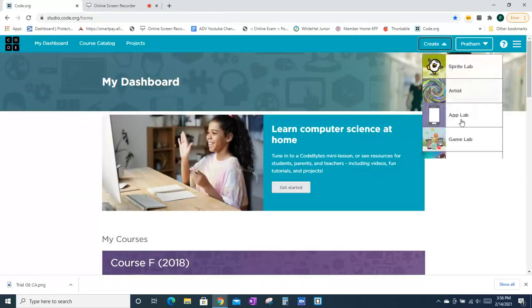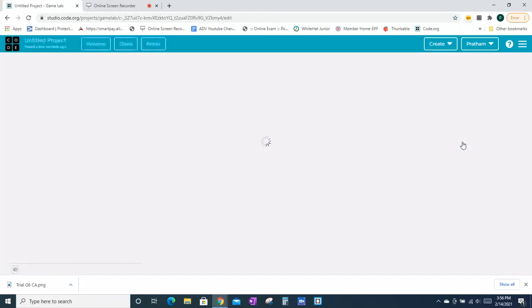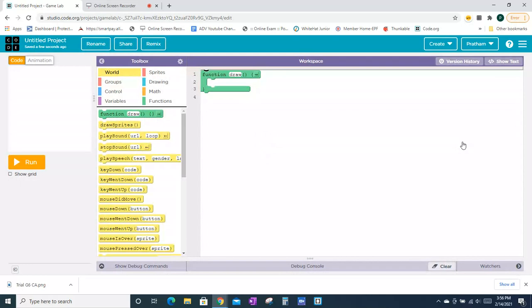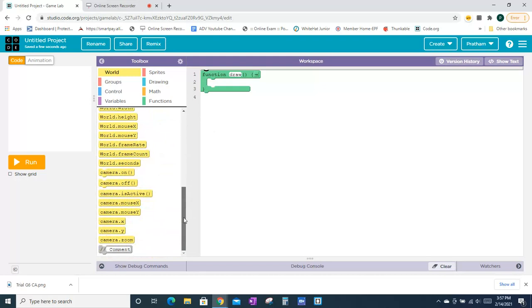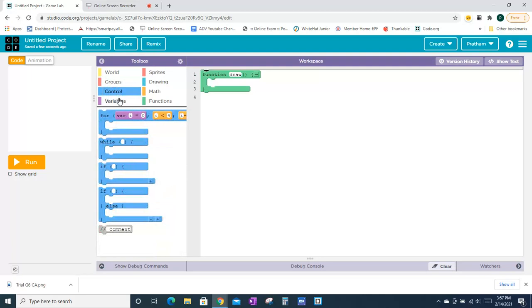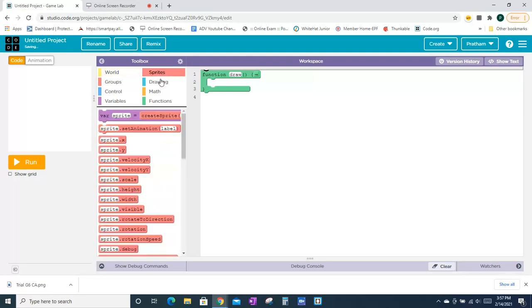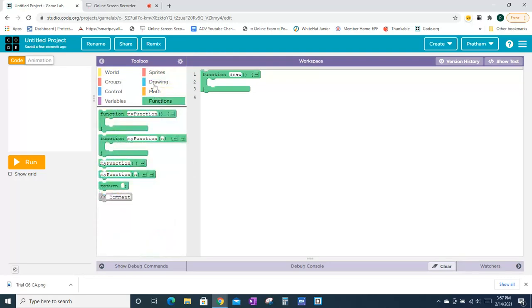and then I'll show the game lab. The game lab is also basically the sprite lab. It's more like the app lab, but it has world, groups, control, all about the game, like how the sprite lab was.